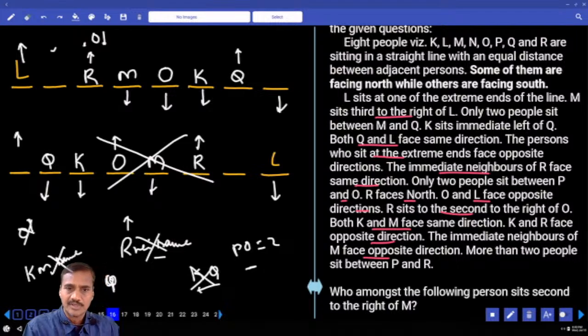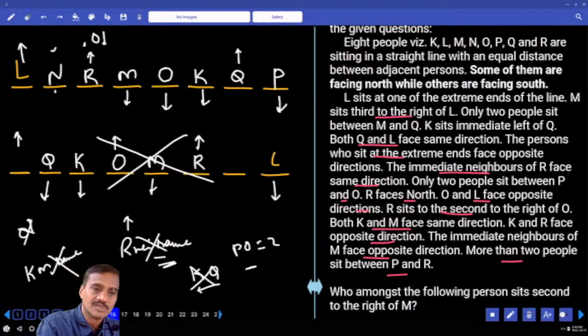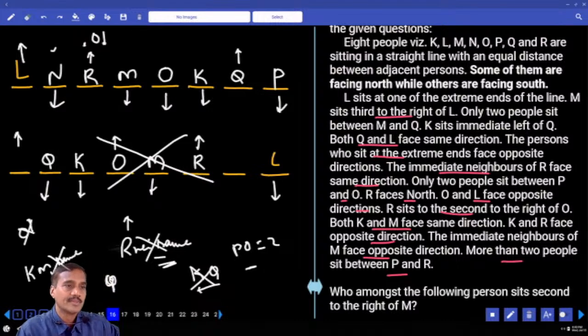And next one. There are 2 people between O and P. More than 2 people between P and R. P cannot be here, P is here. More than 2 people between P and R. And K, L, M are placed, so N is the person left over. The immediate neighbors of R face the same direction. Now N is facing towards south.